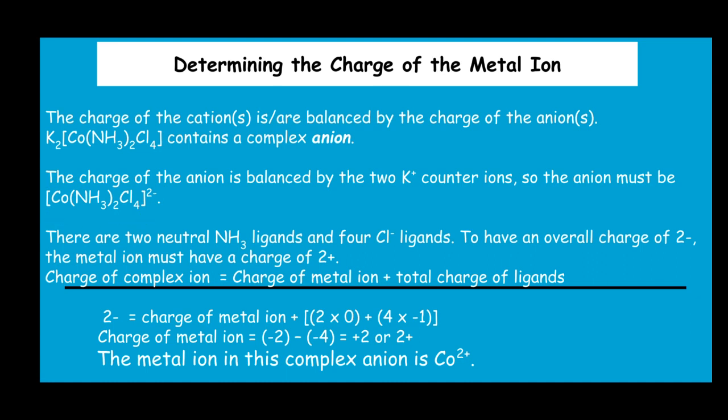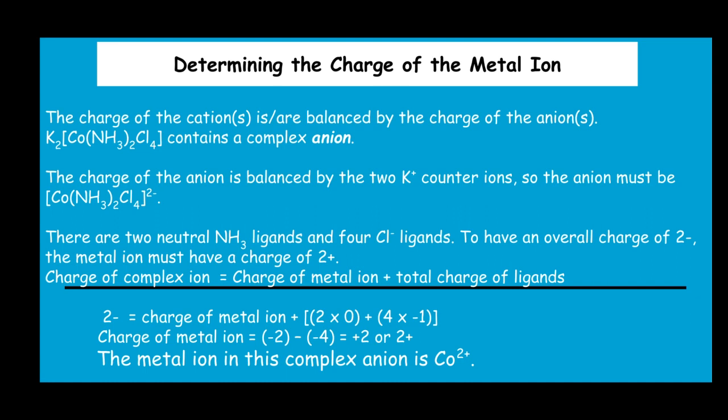Now, if we have to find out the charge on the central metal atom of this complex ion, that is cobalt, we can use this formula. The charge of the complex ion is equal to the charge of the metal ion plus the total charge of the ligands.